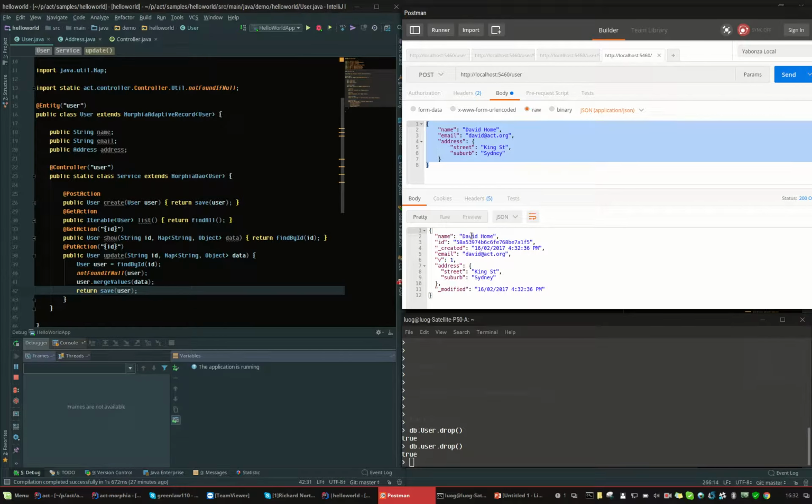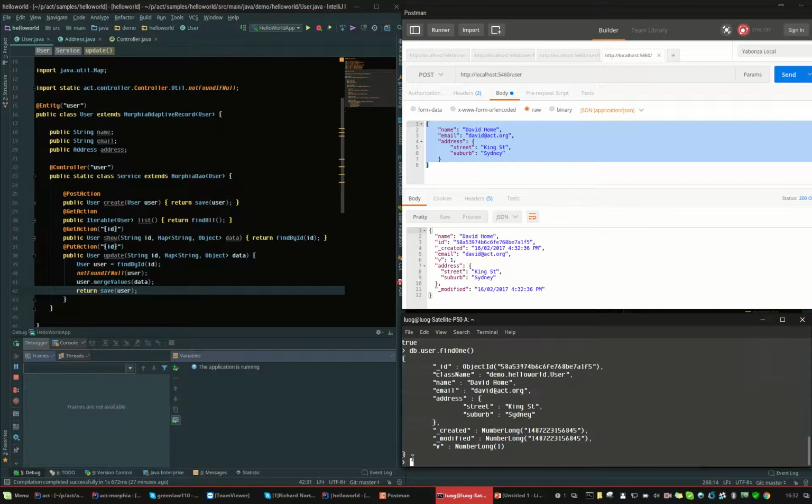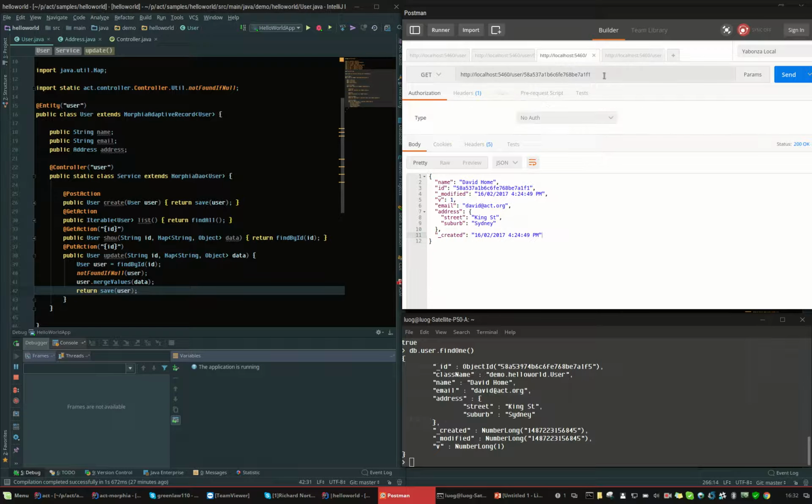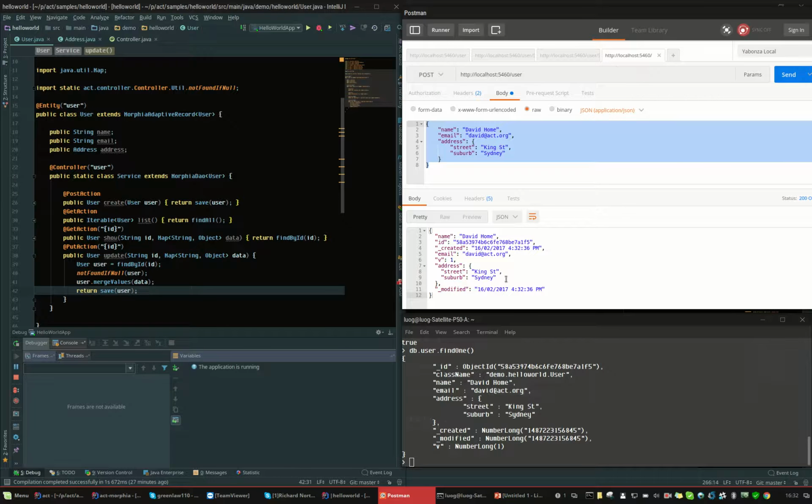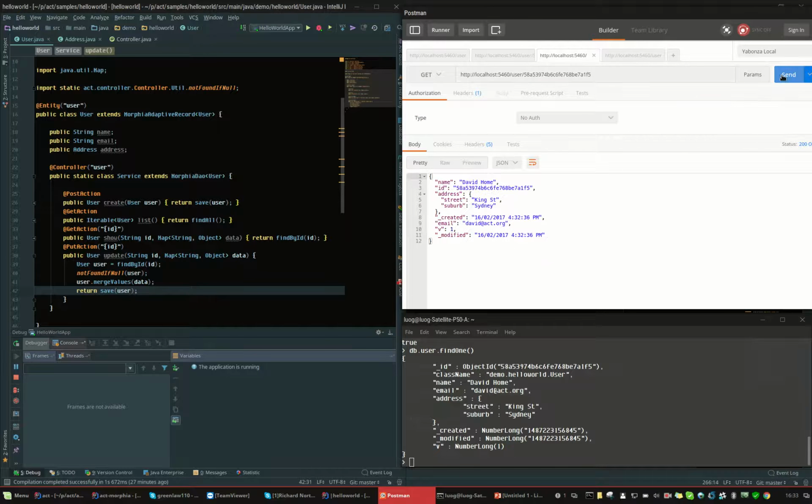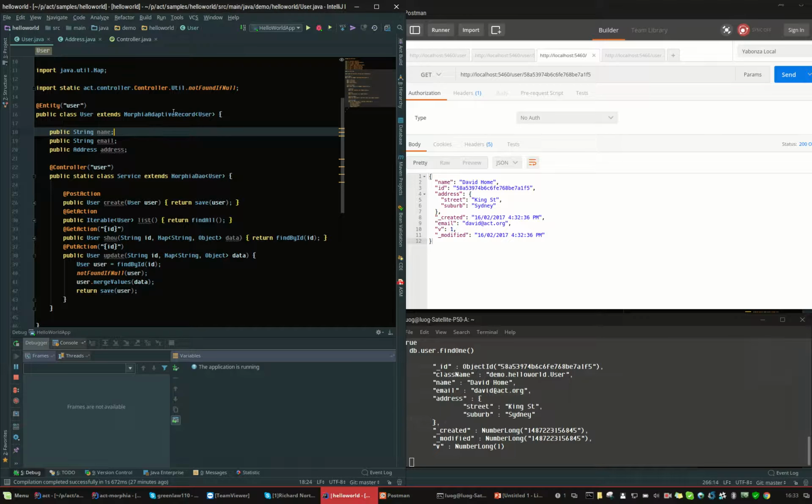Okay, now I got my user, and I can query that in my MongoDB. I say find. Okay, I got a user, I got an email, and I got an address. Okay, and I can query my user. I need to put the ID in here, and I can query that. Everything went good. So what is that adaptive record?